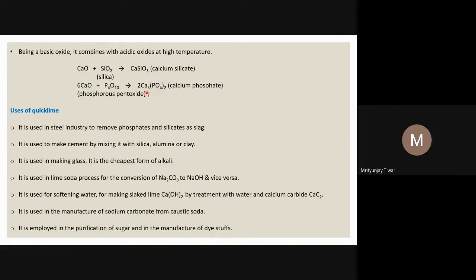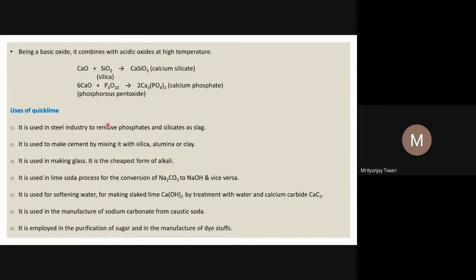And for phosphate, we know PO4 has valency 3, so a 3 minus charge is there on the phosphate. So this valency will go with calcium while writing the chemical formula: Ca3, and the calcium valency, which is +2, only the magnitude 2 we will take and it will go to the phosphate. So Ca3(PO4)2 is the chemical formula of calcium phosphate.